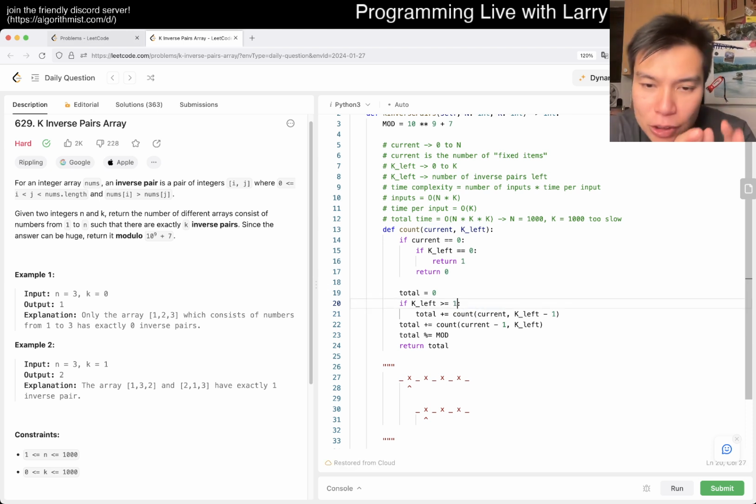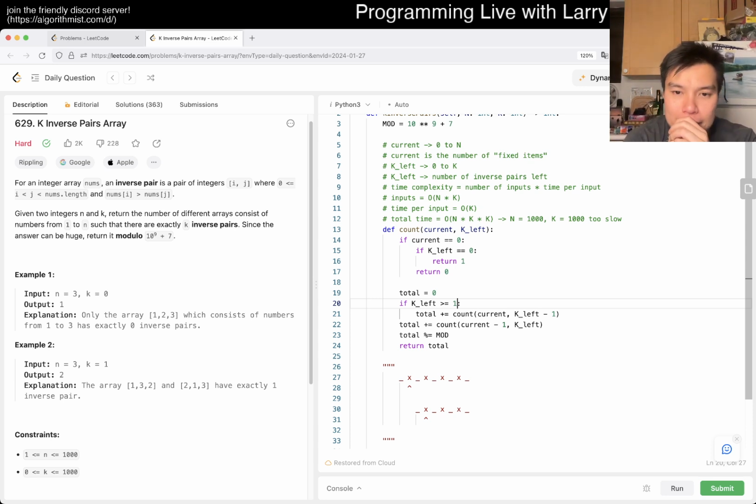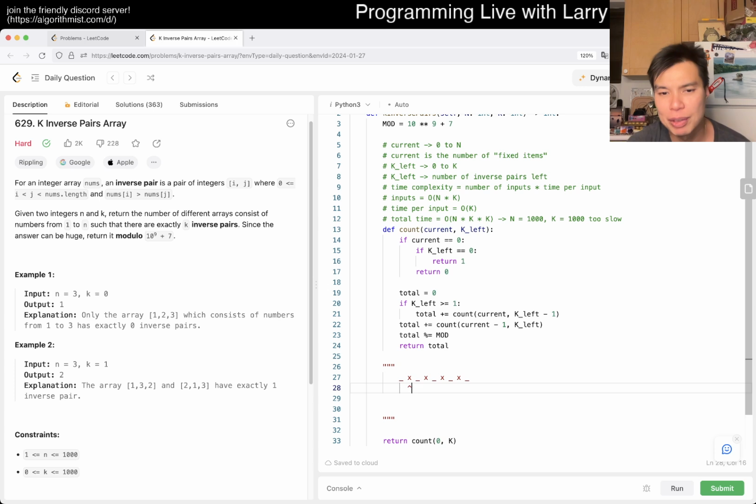That's all. Okay, so what are we doing here? This is not the right answer yet. This is similar to what we were doing, but also in a way not really. Basically, let's say we have a current number of fixed items left, and before we've been counting from the front to the back. So the idea is just to count from the back to the front. So let's just say here we go.